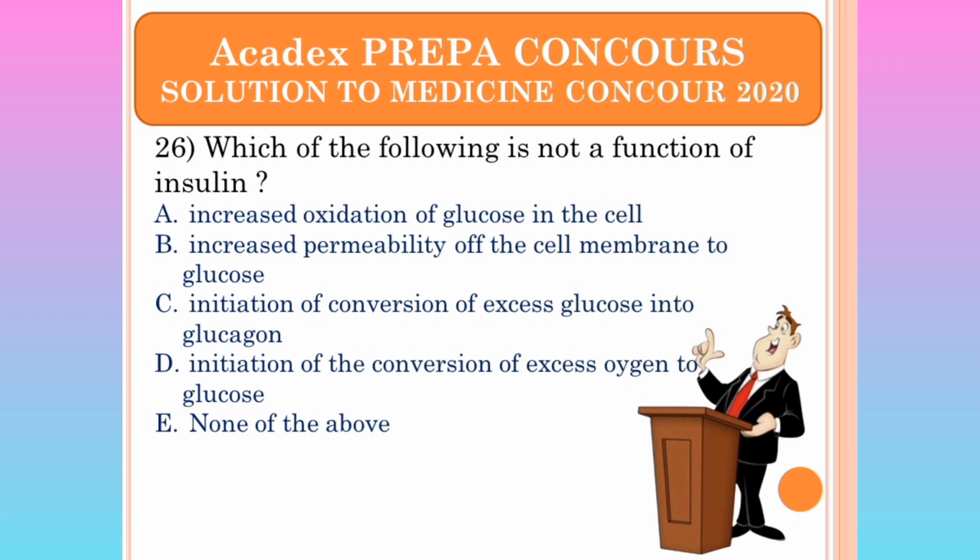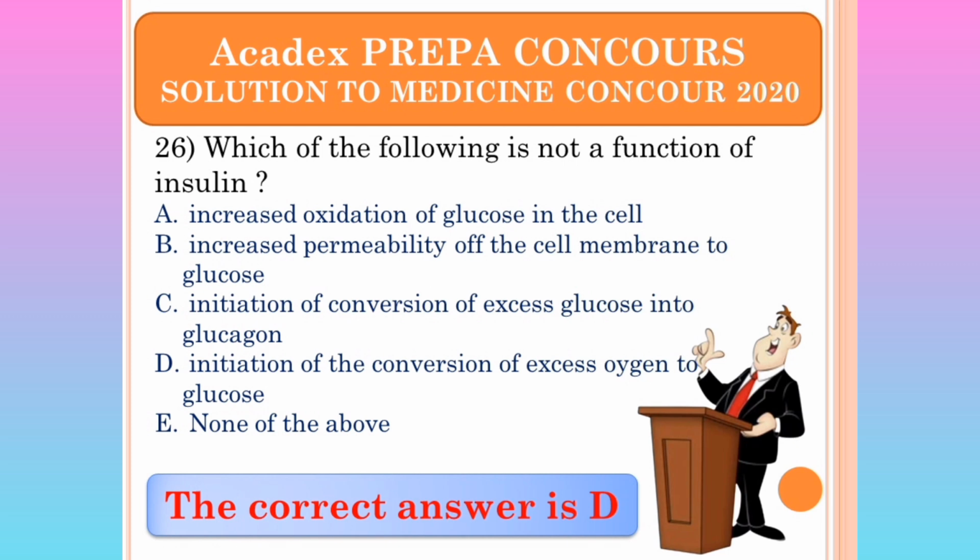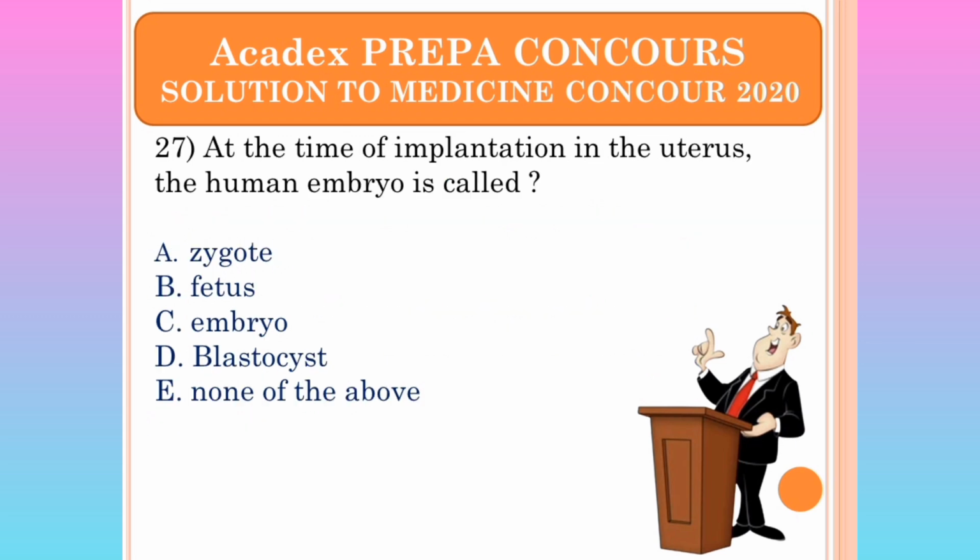Which of the following is not a function of insulin? Conversion of excess oxygen to glucose. That's the answer. At the end of implantation in the uterus, the human embryo is called zygote. No, it's not a zygote. Fetus, embryo, blastocyst. The answer is blastocyst, D.